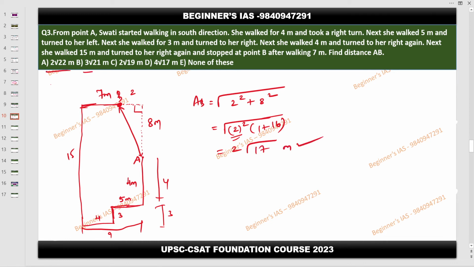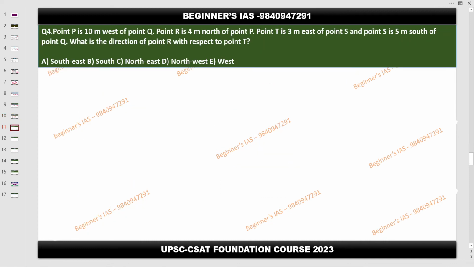But no option contains 2 root 17. Therefore the answer is E. Those who are not having any doubts, then we move on to the next question. Those who have asked me to solve, have you understood? Have you understood? Fine. Somebody has mentioned. Okay, now next question.